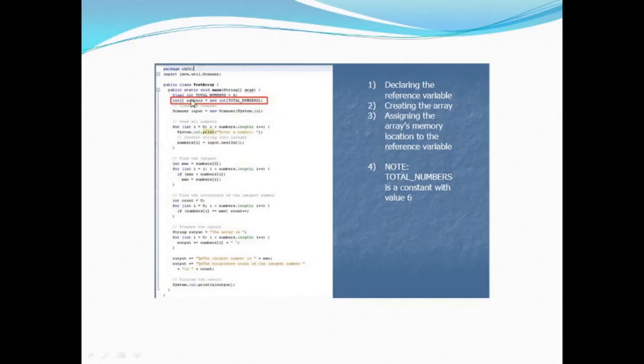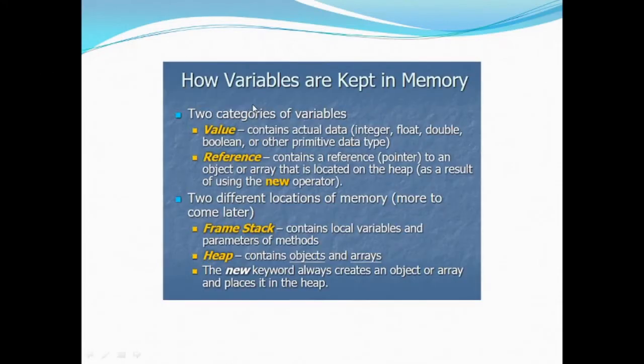If we have defined TOTAL_NUMBERS as a constant having a value of 6, then int[] numbers = new int[TOTAL_NUMBERS] will create an array, and it will not generate any kind of error, because it is an allowed type of initialization of an array.